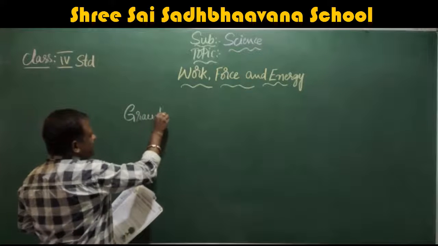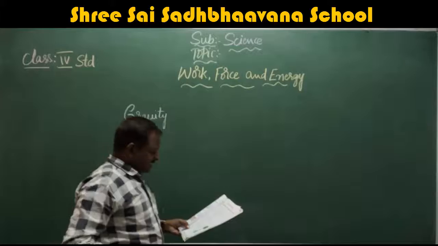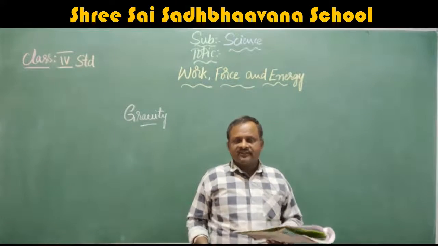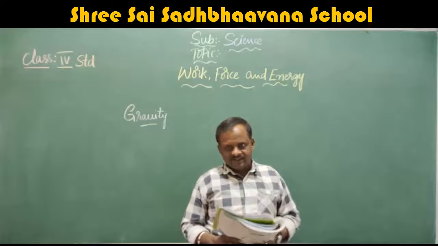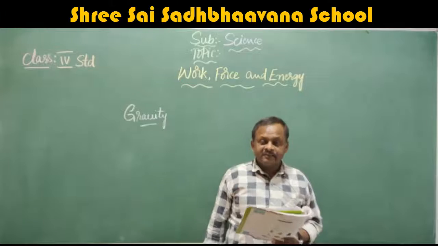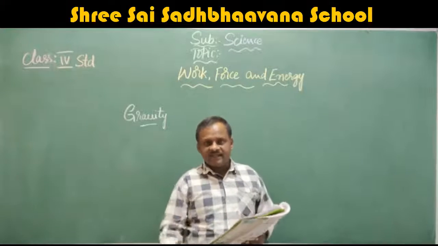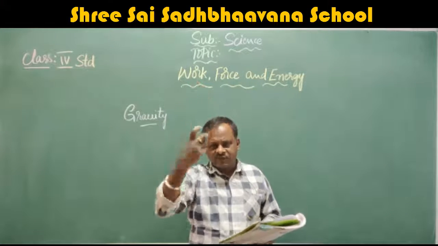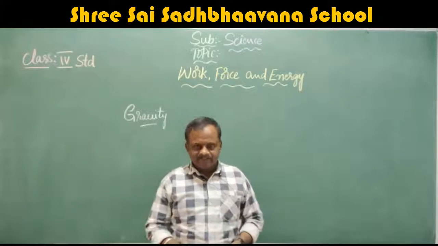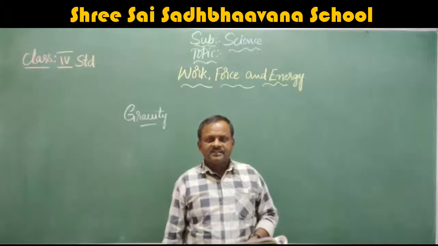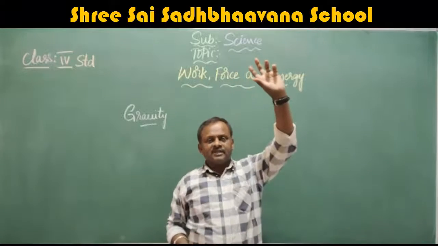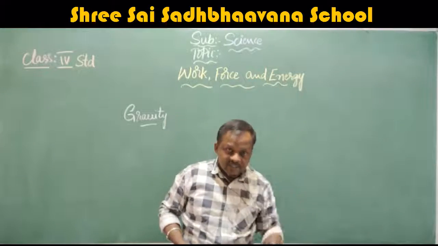What is gravity? Imagine the world without gravity. Without gravity, it is not possible to live on the earth. Gravity means a force of attraction by the earth which attracts everything towards it, like a magnet. For example, if you throw anything, what will happen? It will go up some and once again start coming down.